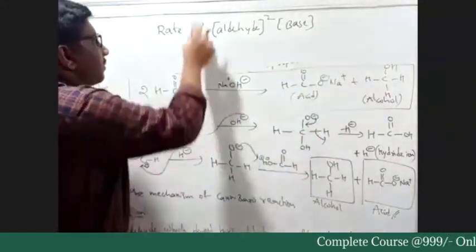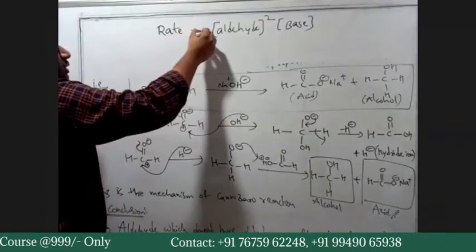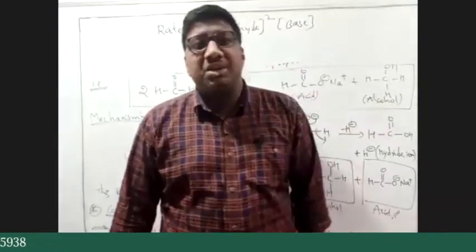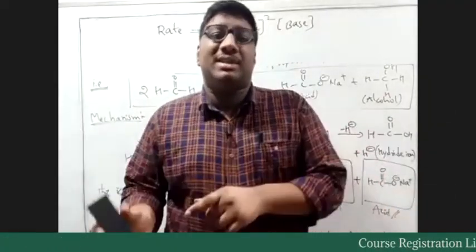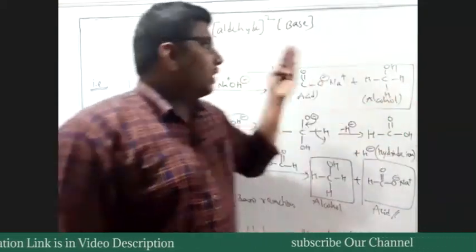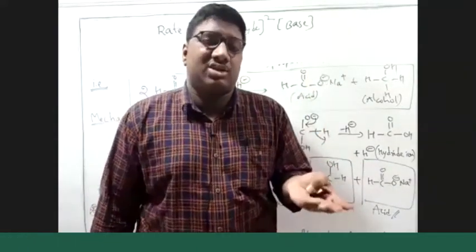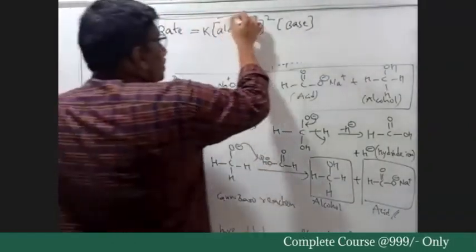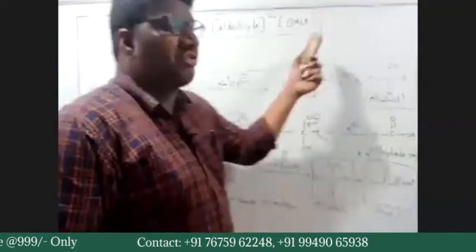So whenever there is a proportionality, we all know we want to have an equation. When you are writing a mathematical equation, that equation should always be true in terms of magnitude as well as units. Yes or no? So to remove the proportionality, we always try to introduce a constant k. That is also known as rate constant. So rate is equal to k into concentration of aldehyde square into concentration of base.